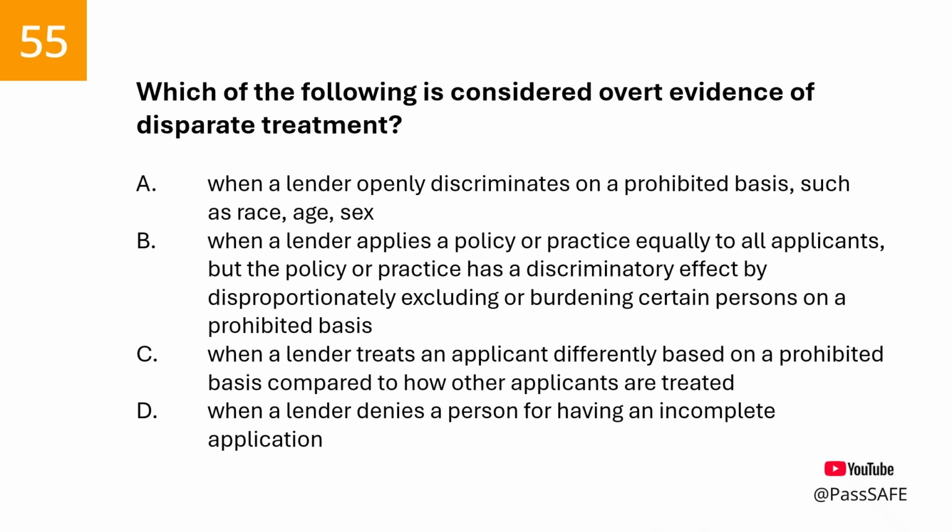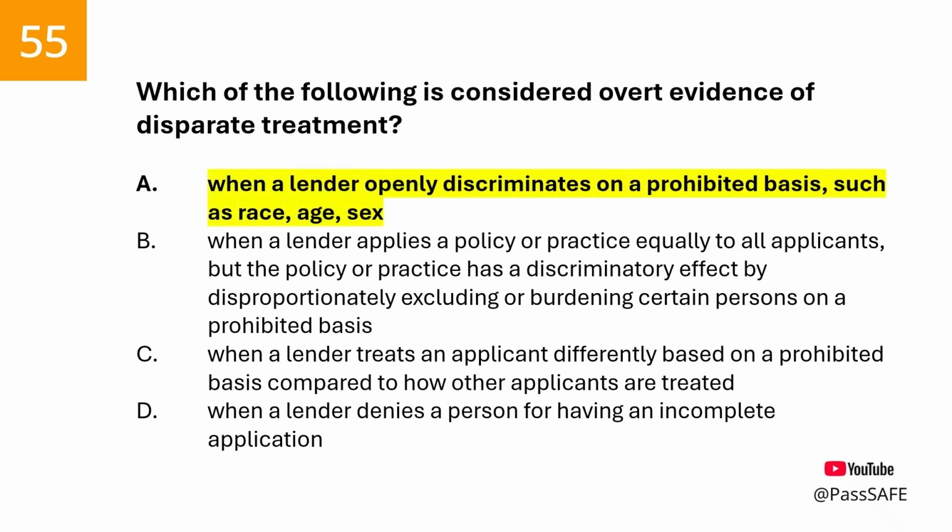Question 55. Which of the following is considered overt evidence of disparate treatment? The correct answer is the courts recognize three methods of proof of lending discrimination under the Equal Credit Opportunity Act and the Fair Housing Act. Overt evidence of disparate treatment, comparative evidence of disparate treatment, and evidence of disparate impact.